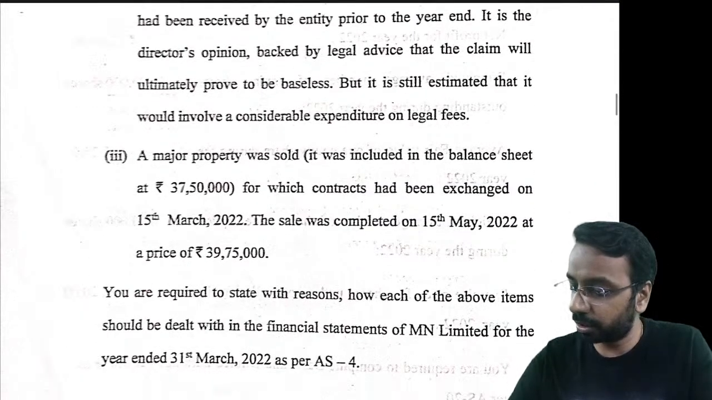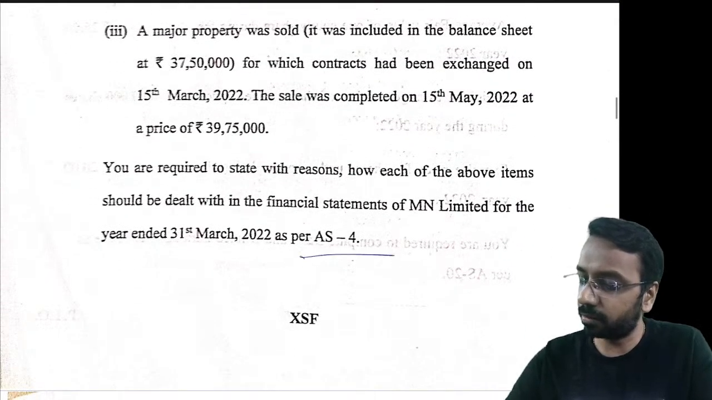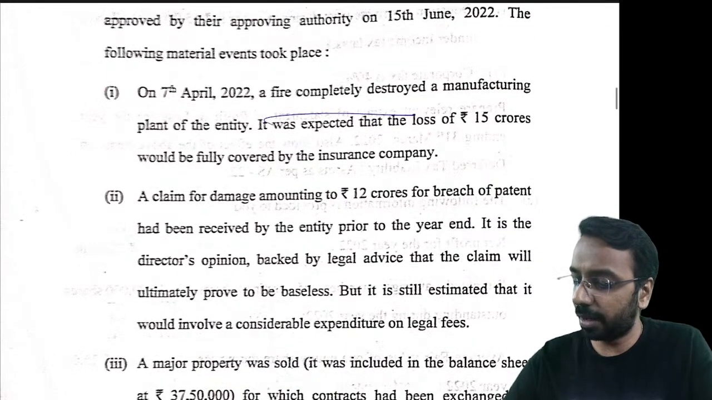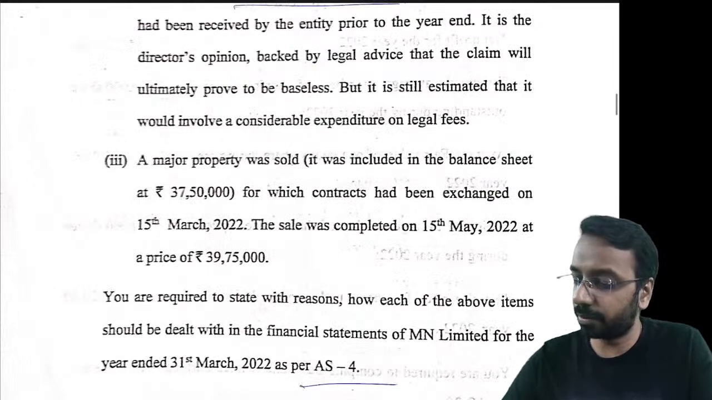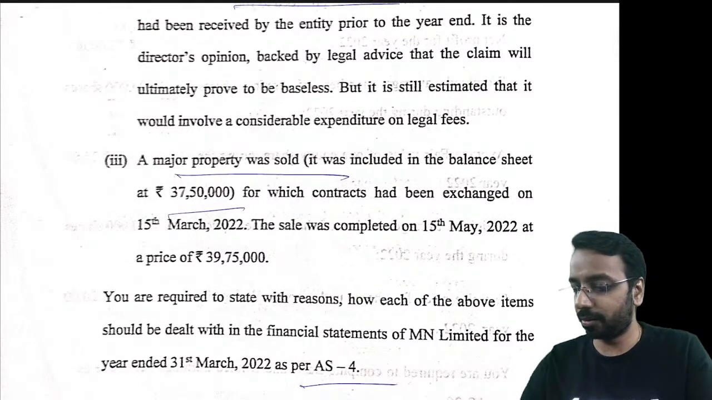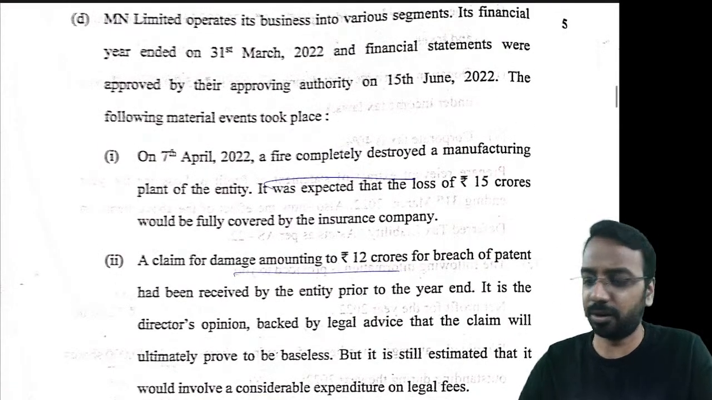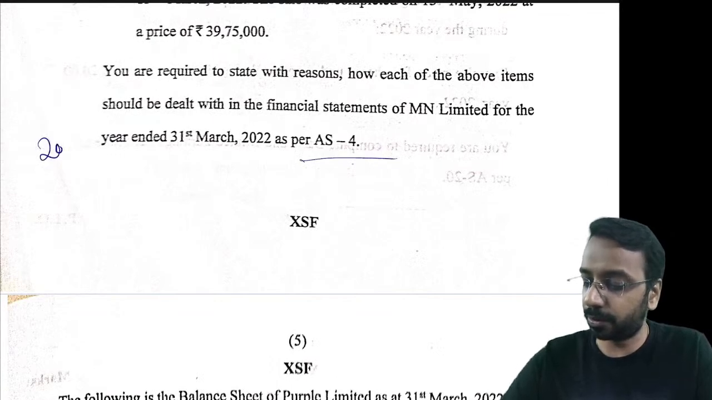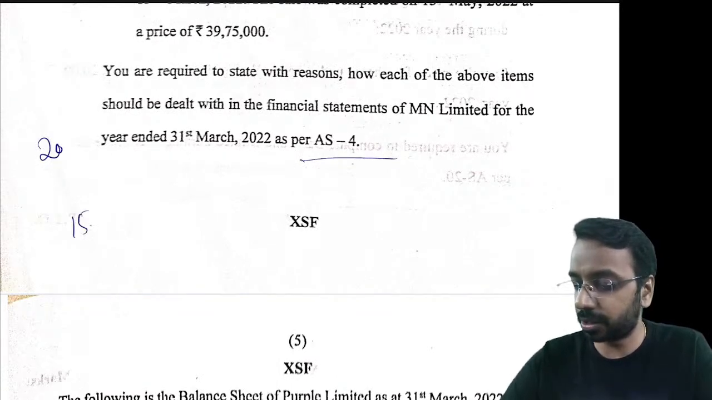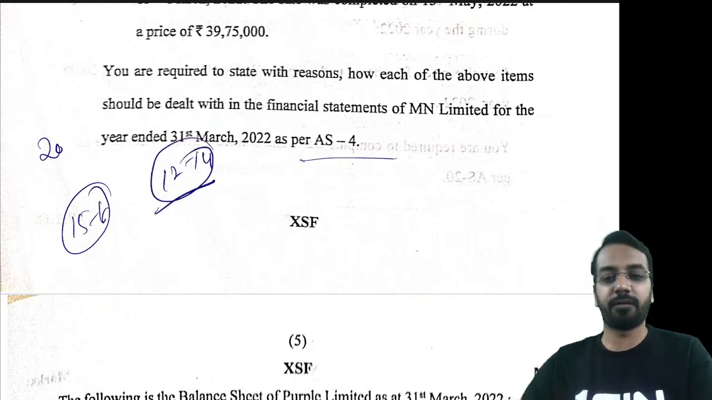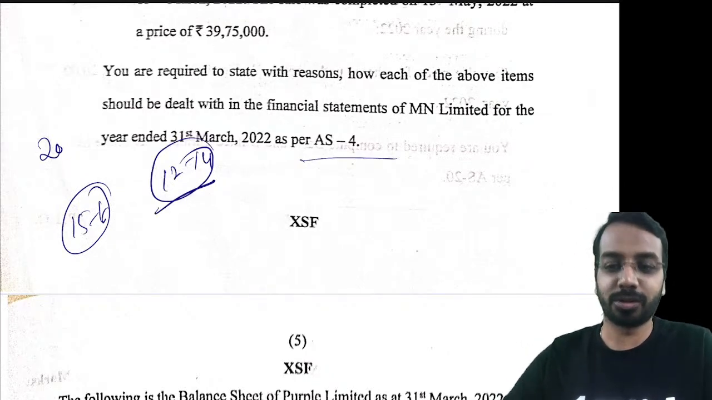Then we have another question based on accounting standard 4. Okay, again fire related thing, then claim of damages related thing, then a major property was sold and all of that. More or less again standard questions being asked. So I don't think you had a challenge out here. Maybe out of 20 marks, even if you are able to score maybe somewhere around 15 to 16 marks, even if not that, maybe 12 to 14 marks, it's a good enough contribution to your overall score, right?